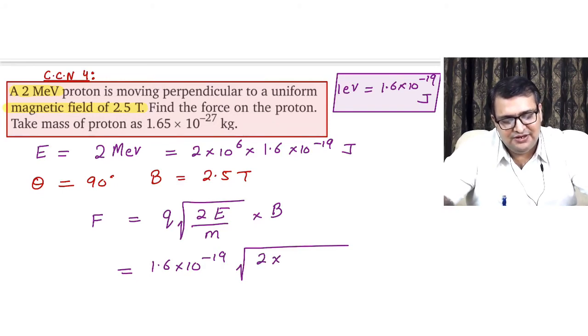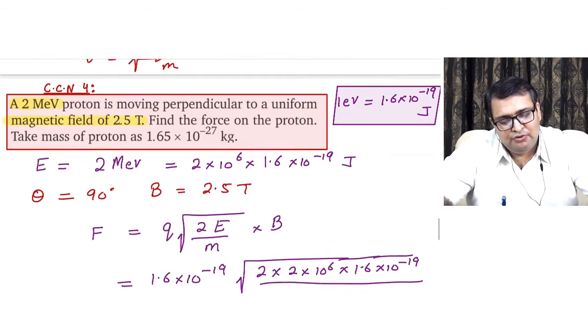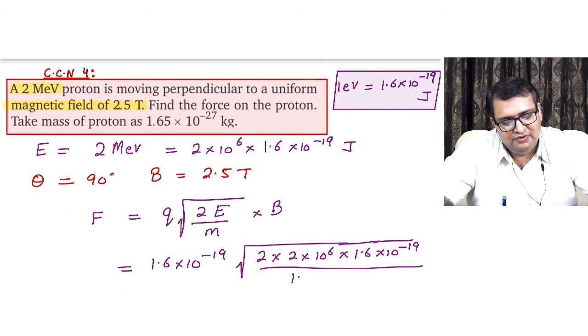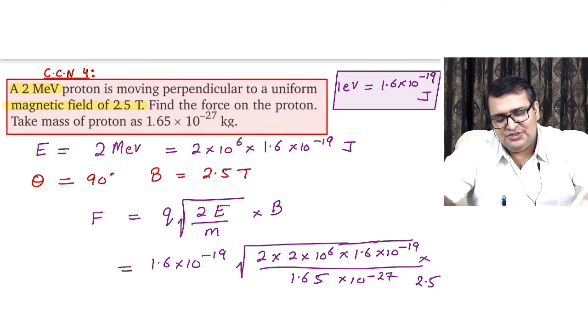Yes, it is given, 2 into 10 power 6 into 1.6 into 10 power minus 19, whole divided by the mass of proton, which is also given, thankfully, 1.65 into 10 power minus 27, and further it is multiplied by 2.5. Now we have to look for the cancellations, which are very easy.